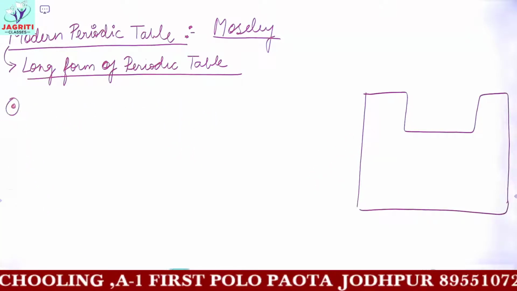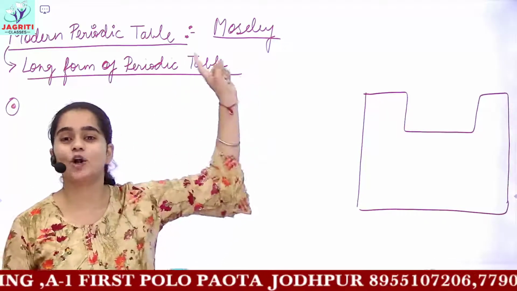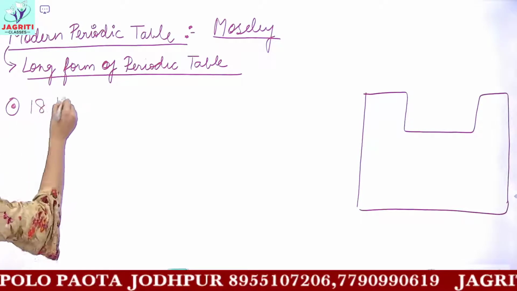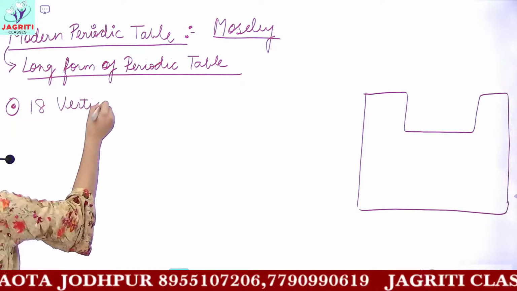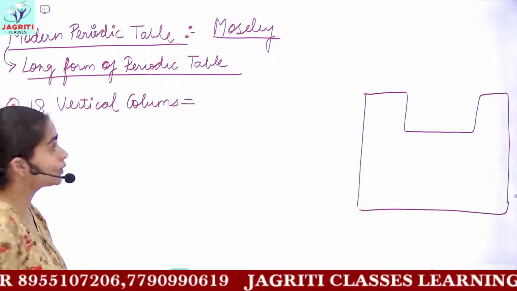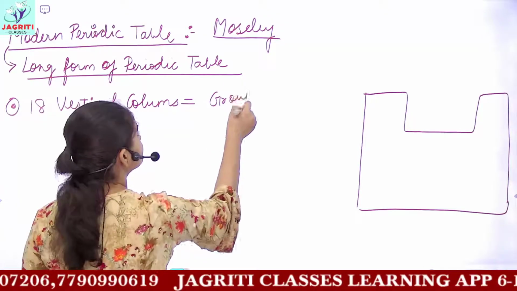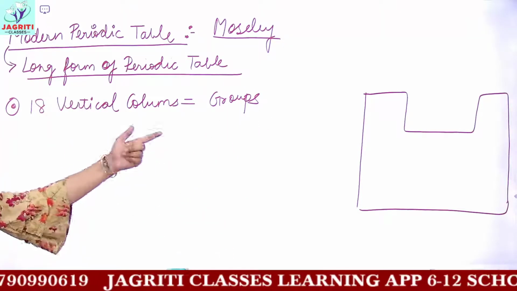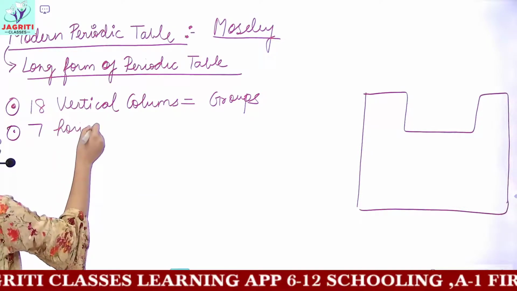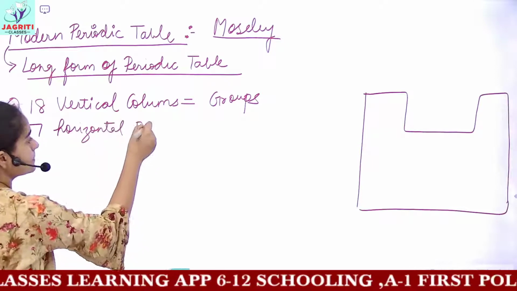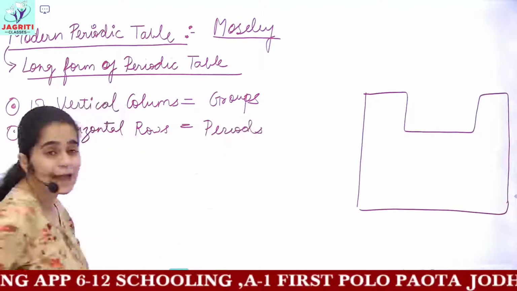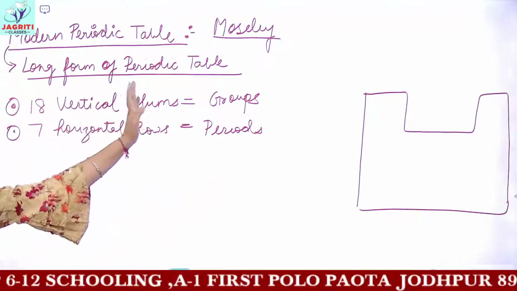The first point in the systematic arrangement of elements according to the modern periodic table is that Moseley divided all the elements into 18 vertical columns. And these vertical columns were called groups. And in the modern or the long form, you have 7 horizontal rows, which are referred to as periods. So you have 7 periods and 18 groups in your modern periodic table.